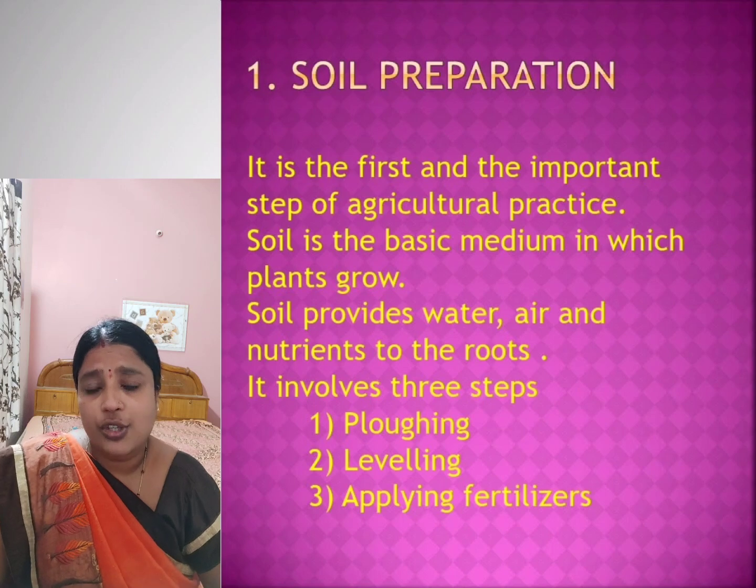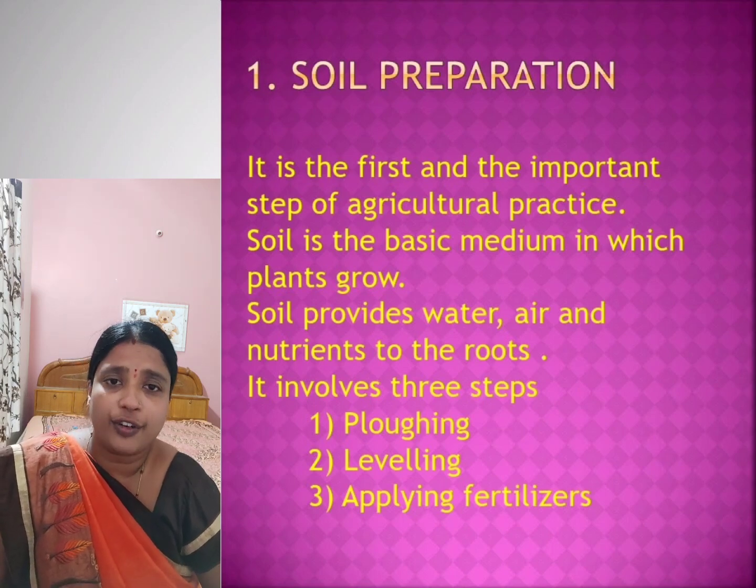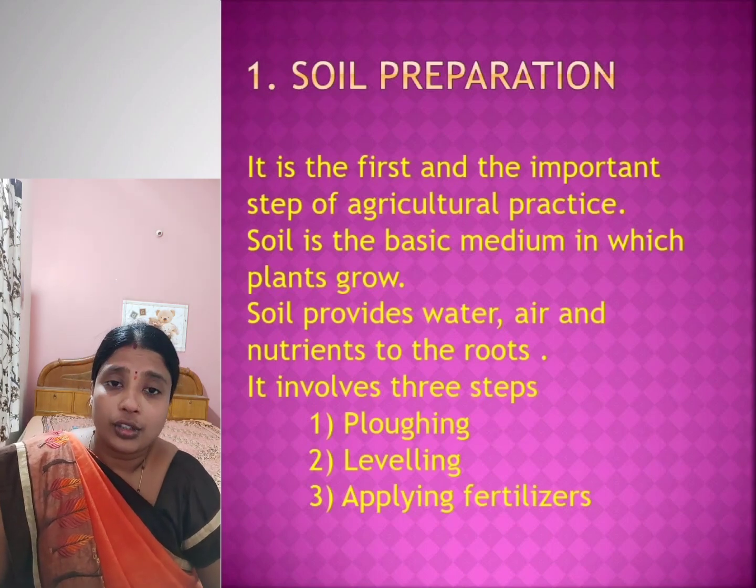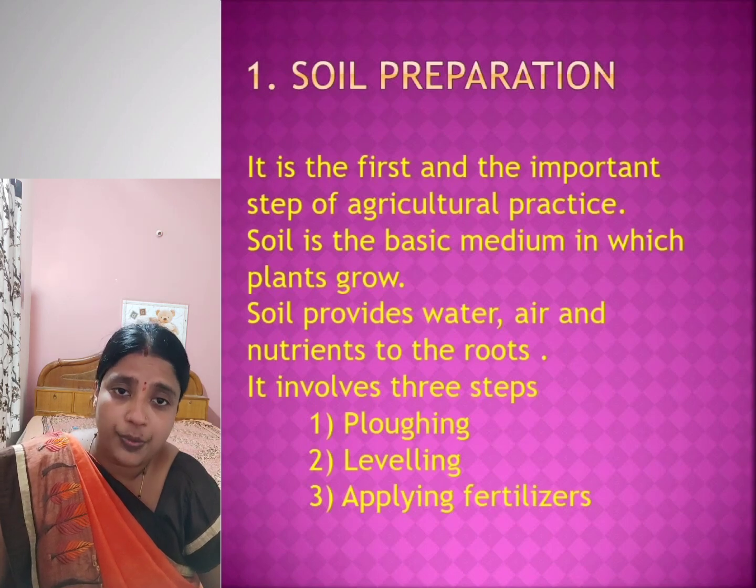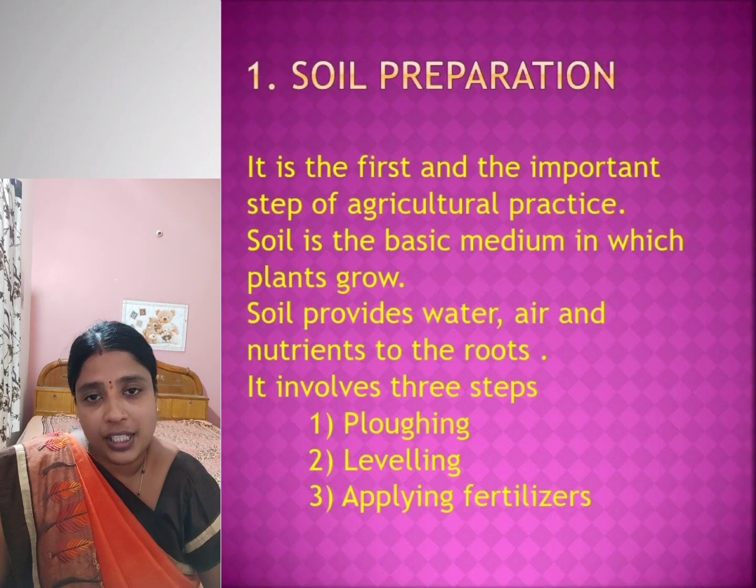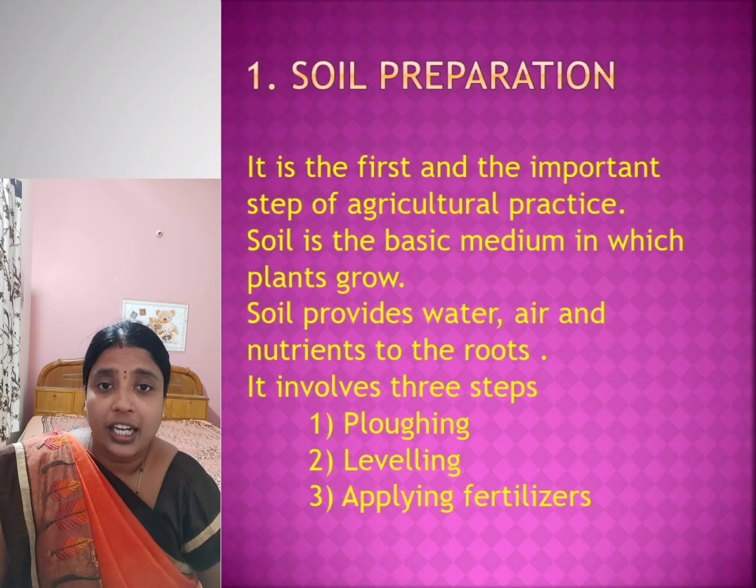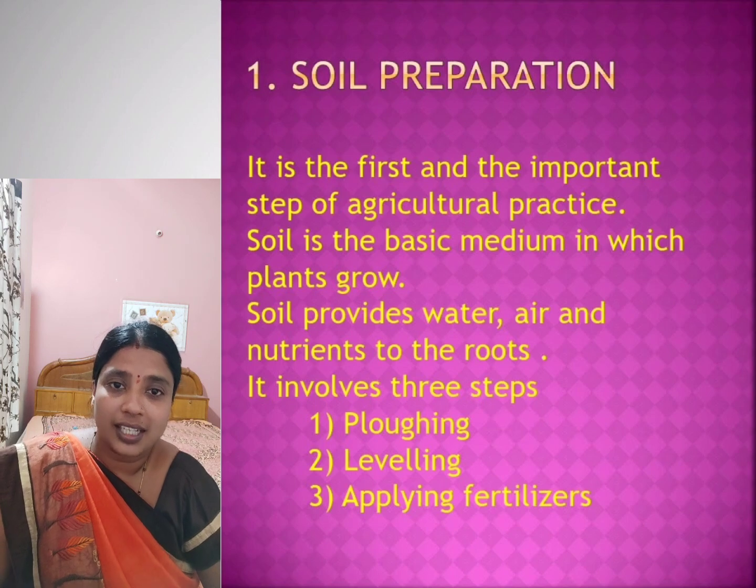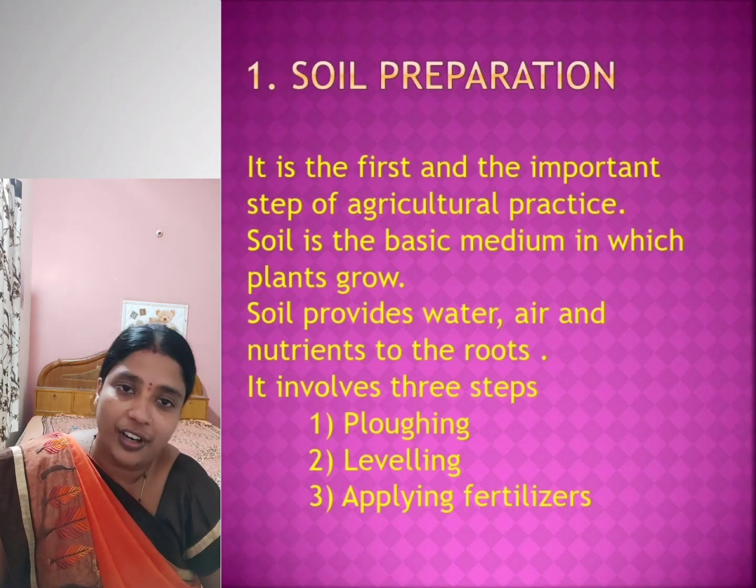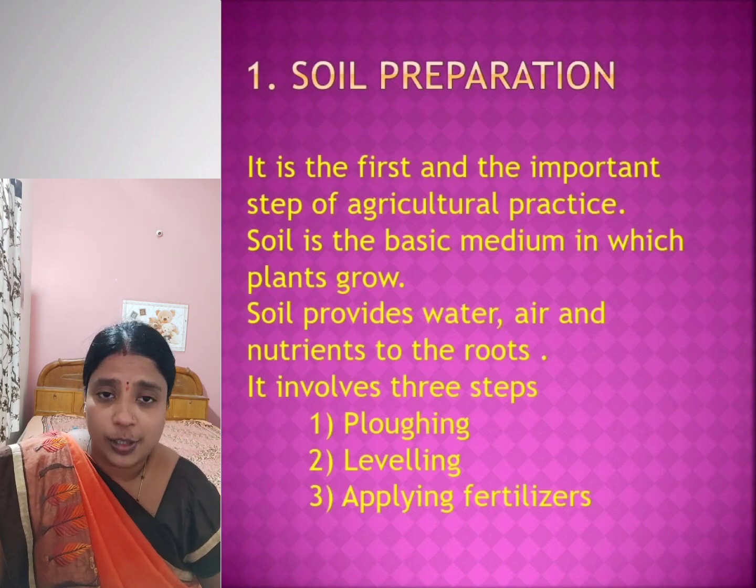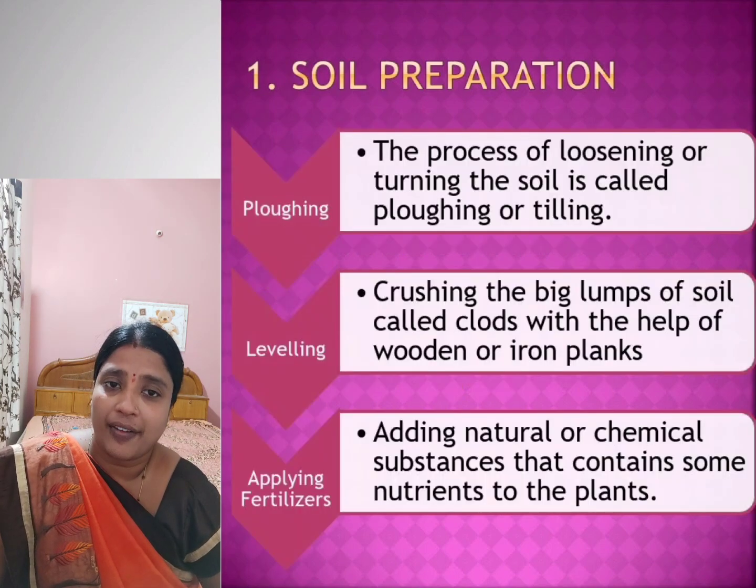So soil is considered the basic medium for growing the crops, and these plants absorb nutrients, water and air from the soil itself. That is why the soil needs to be prepared before sowing seeds into it. Now how is it to be prepared? By three steps or three stages: first plowing, then leveling and then applying fertilizers. We are going to explore these three steps one by one.